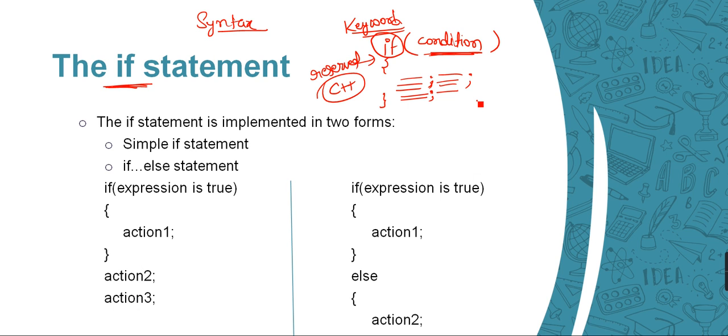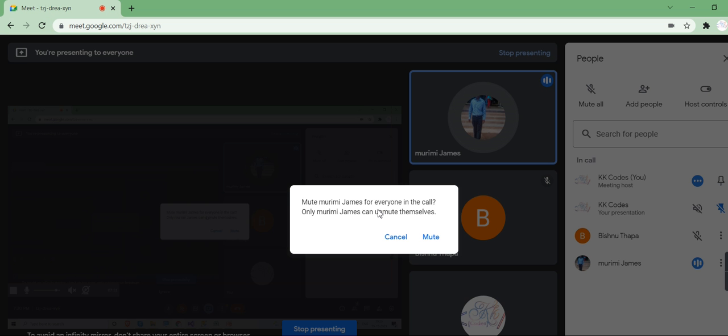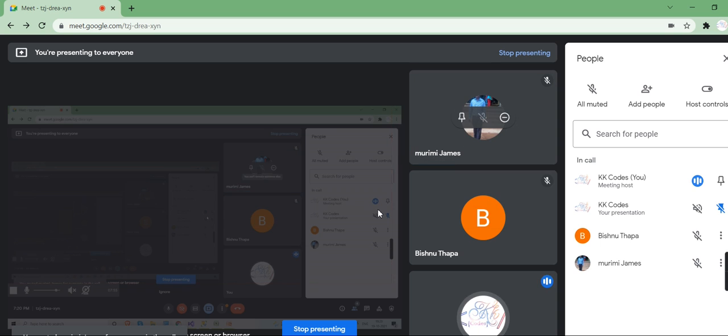There is a lot of noise from your side actually. You can mute your mic actually. Yeah, sorry.